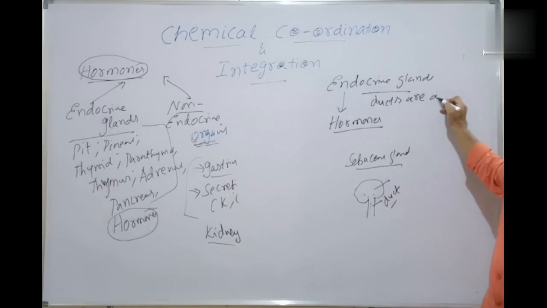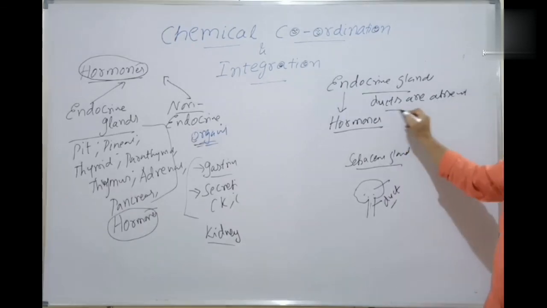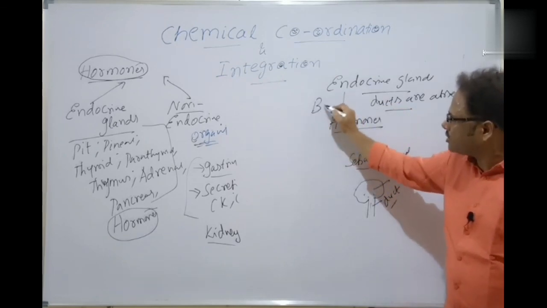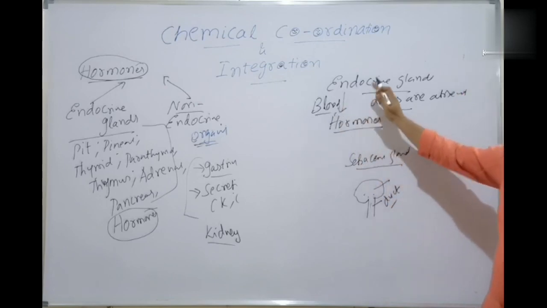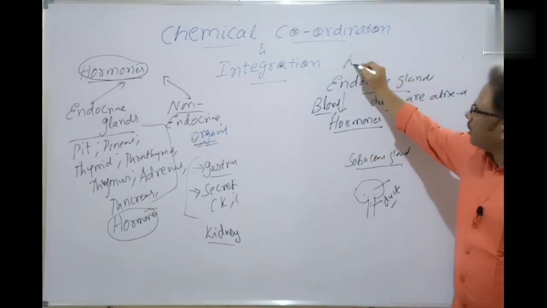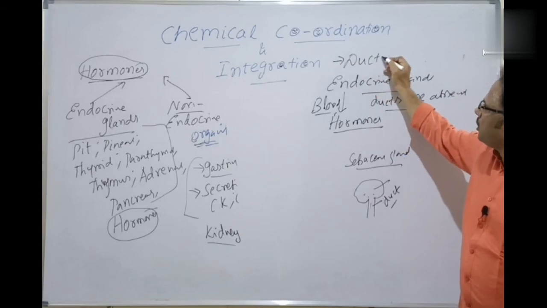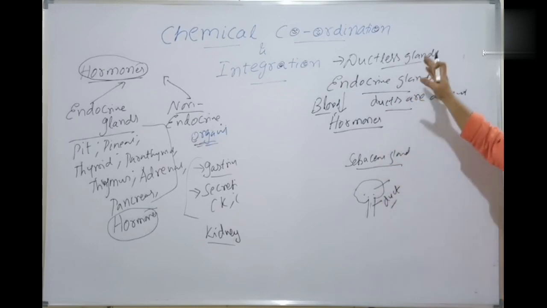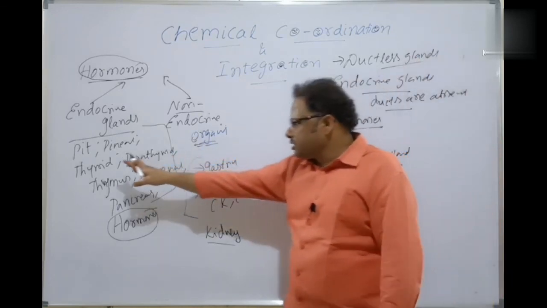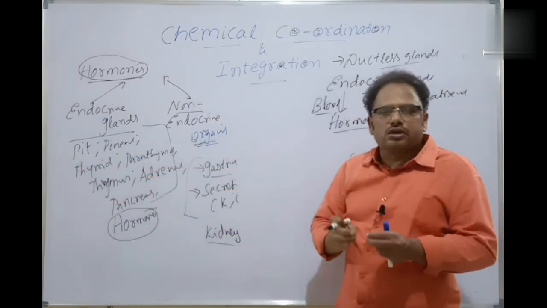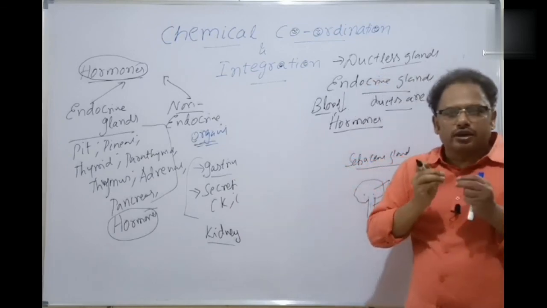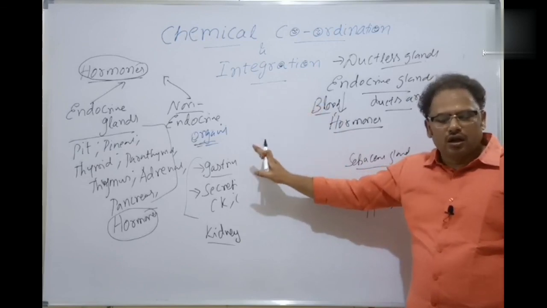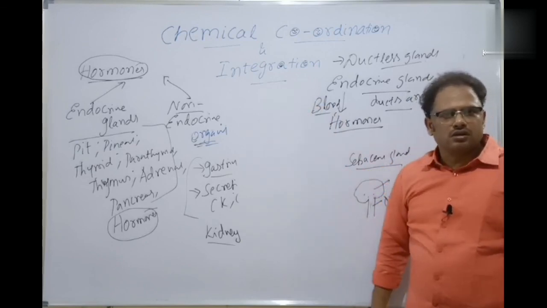The ducts are absent. That's why the hormones are directly released into which one? Blood. The hormones are directly released into the blood. That's why endocrine glands are called the ductless glands. Clear, macho? So the endocrine glands, for example the pituitary, release the hormones directly into the blood because they do not have ducts. Hence the endocrine glands are called the ductless glands. Clear, macho? That's all.